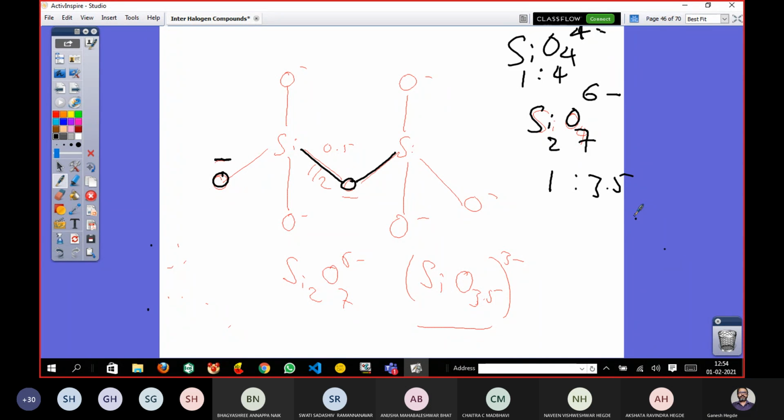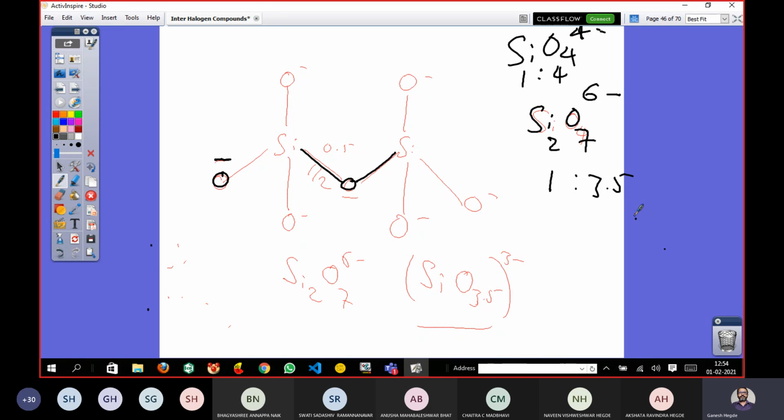Okay. Now, at least now, can you imagine what could be the next one? Next type of silicates. I have not taken the examples right now. Let me go with some examples and then jump to the next. Remember, now in this case, Si2O7 6 minus. So I should have some counter metal ions in order to balance this 6 negative charge. So then you can expect there are several such examples.